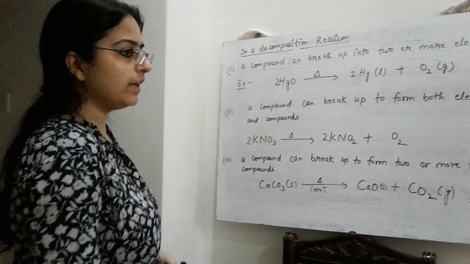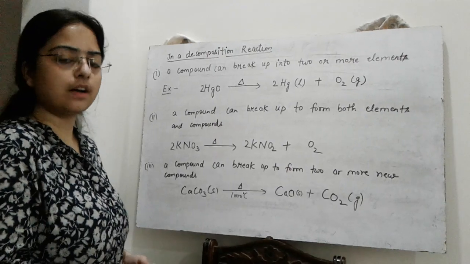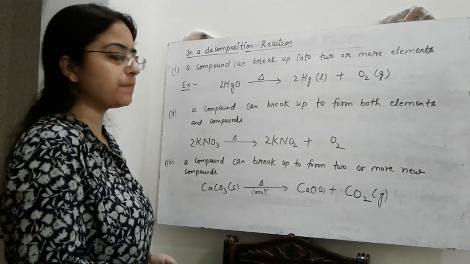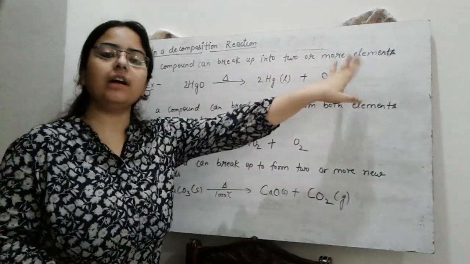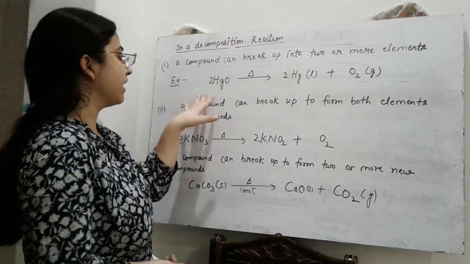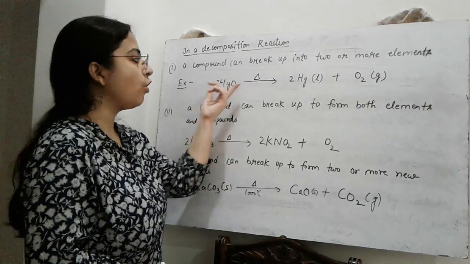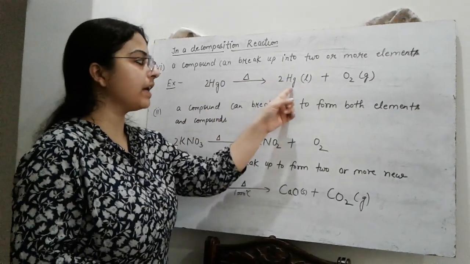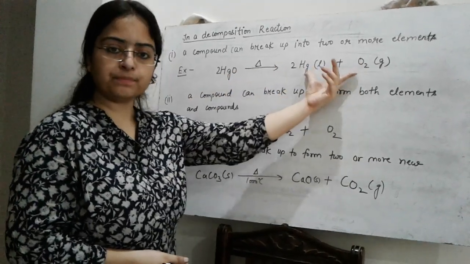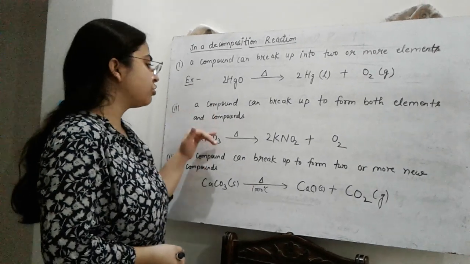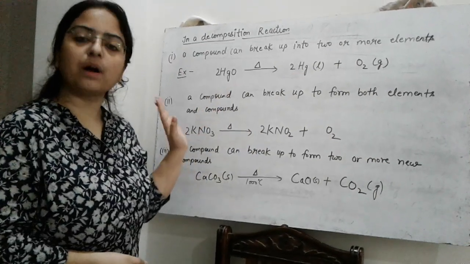Now as I have told you, in a decomposition reaction, a compound breaks up into two or more new substances. So here, a compound can break up into two or more elements. Example, mercuric oxide. On heating, it decomposes to give mercury and oxygen. So here mercury and oxygen both are elements.